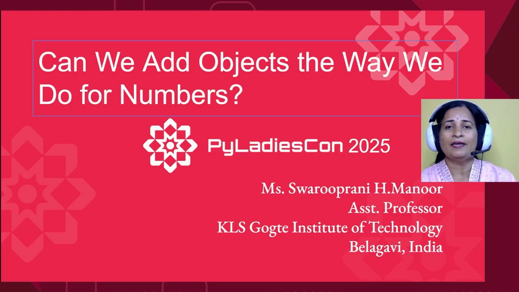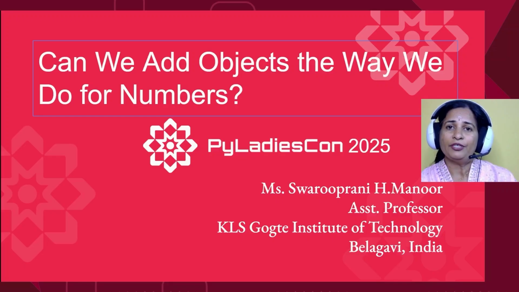Let's say we create a complex class having real and imaginary parts as data members, or maybe we create a class Time with minutes and hours as the data members, and we create some time objects.